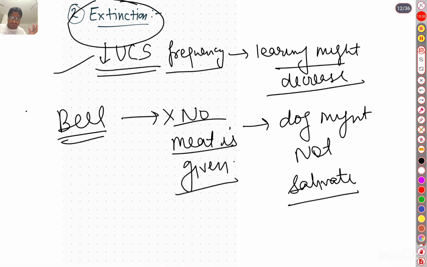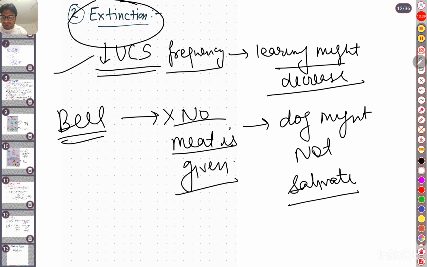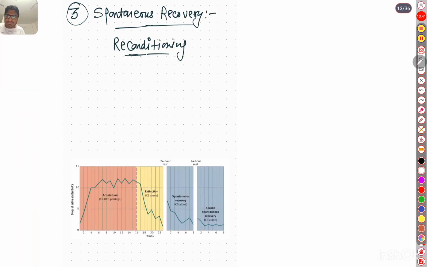If we decrease the frequency of the unconditional stimulus, learning might decrease. The dog will not salivate if the bell is rung and no meat is given. This is extinction. After that, the third process is spontaneous recovery and reconditioning.